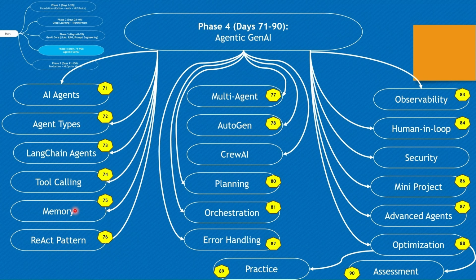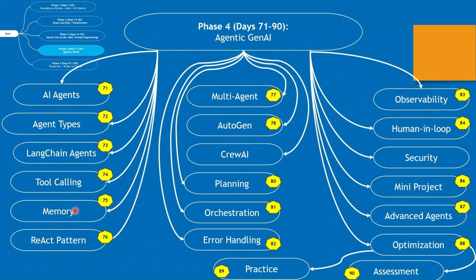That is, keeping everything in memory, whether it's short term or long term. Such techniques we will see on day number 75.